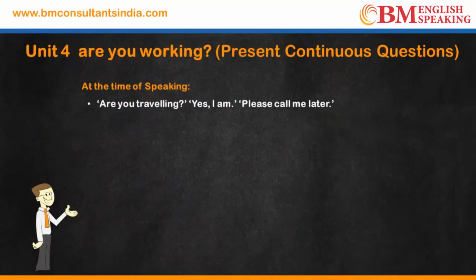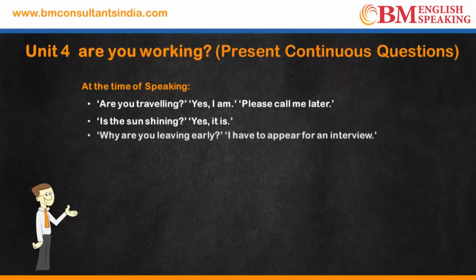Let's look at some examples at the time of speaking. Are you traveling? Yes, I am. Please call me later. With you we use are. Are will come before you because it's a question in present continuous tense. Travel plus ing becomes traveling. Are you traveling? क्या आप सफर कर रहे हो? Yes, I am. Is the sun shining? For the sun, the pronoun that we use is it. With it we use is. Is it shining? Is the sun shining? This becomes a question in present continuous tense.